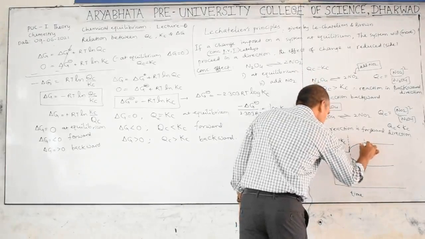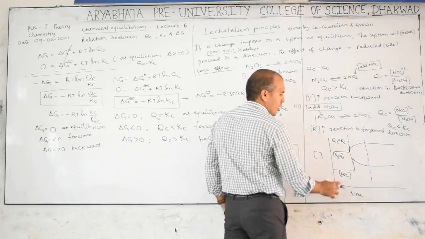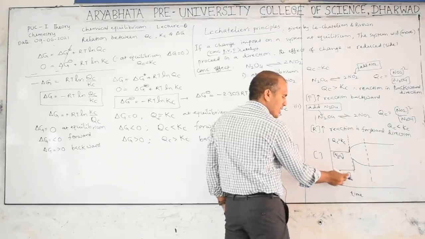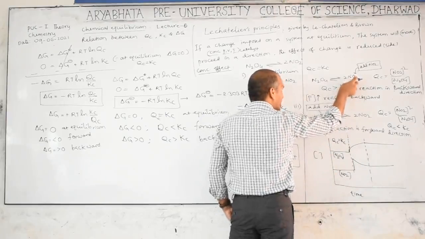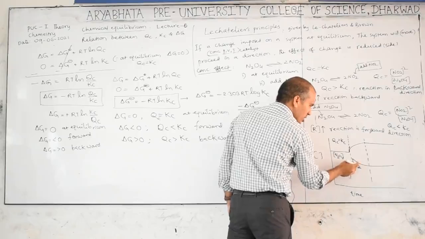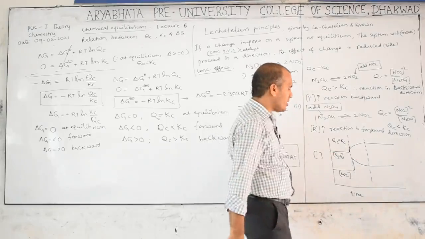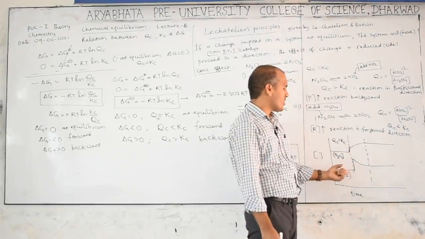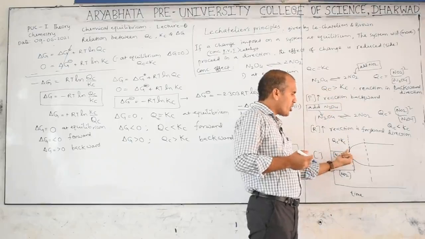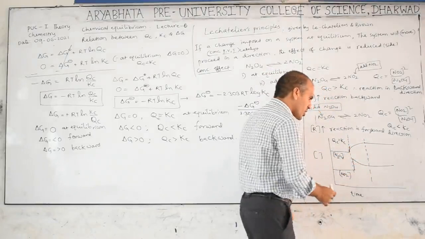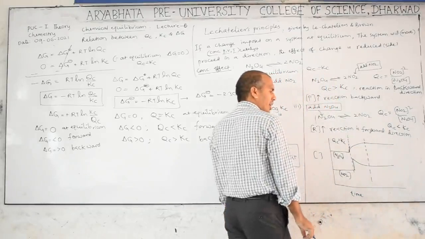Now if you consider this one, these are disturbances. What is the disturbance here? When you add NO2, concentration of NO2 increases, reaction goes backward. Then this time it is reactant, this is product, so product concentration increases, reactant concentration decreases. Actually this is very important for competitive exams, you have to concentrate. So this is the disturbance.